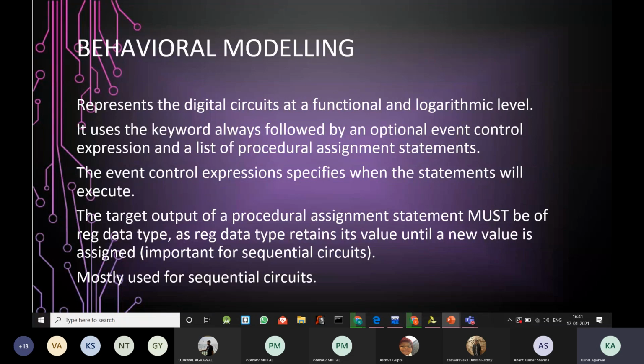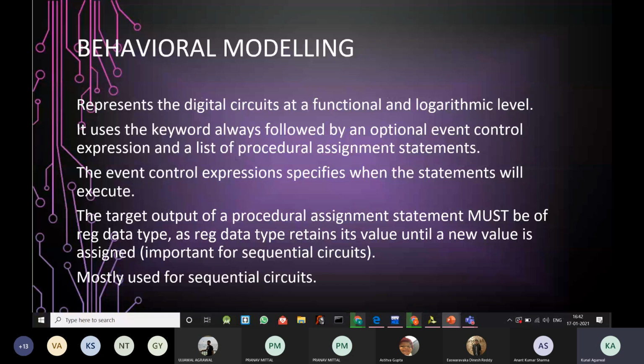So the target output of a procedural assignment statement must be of reg data type. Reg, that is register. You have seen it in the case of a test bench or a simulation module, which was discussed earlier by Anand. So the target output, which we declare in case of behavioral modeling, must have a data type as reg, that is register.